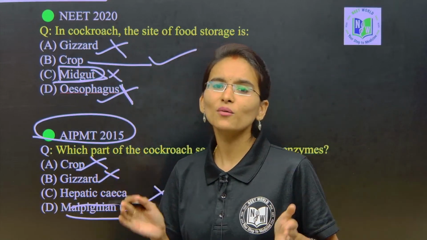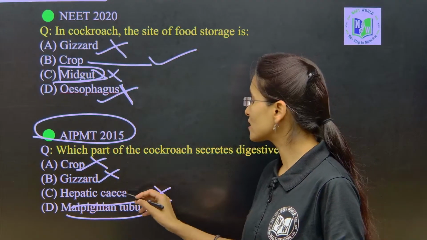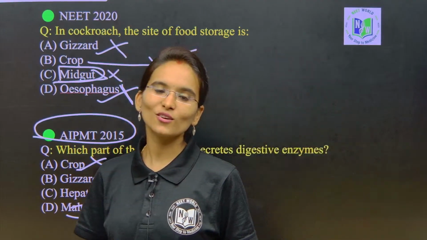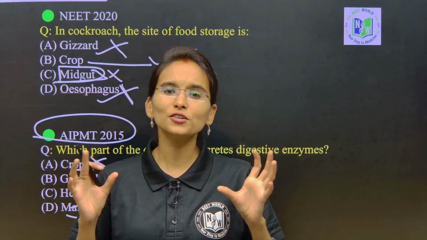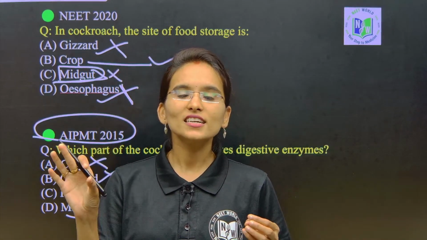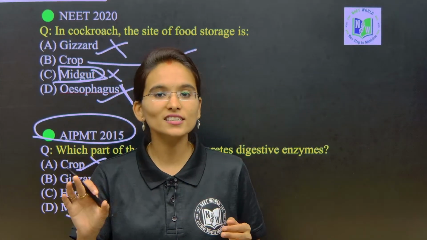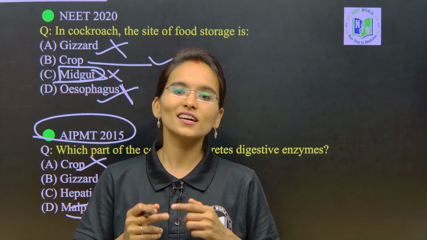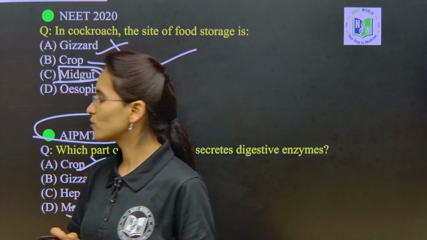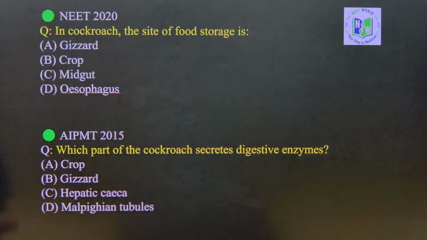So, actually from where are the digestive enzymes going to be secreted? From the hepatic caecae. These are 6 to 8 blind tubules which are involved in secretion and absorption of the digestive enzymes. They will secrete the digestive enzymes, and after the digestion they are going to reabsorb. Clear? So, now have a look at this.